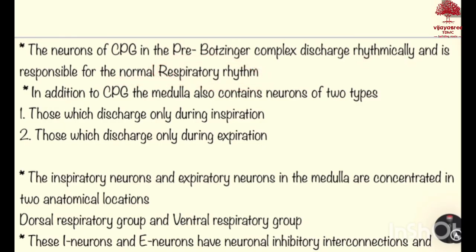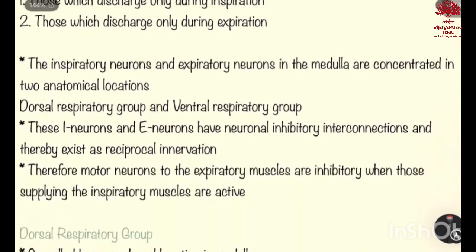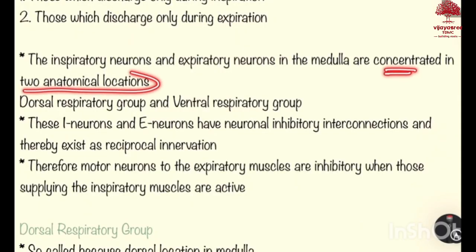In addition to the CPG, the medulla also contains neurons of two types: those which discharge only during inspiration and those which discharge only during expiration. The inspiratory neurons and expiratory neurons in the medulla are concentrated in two anatomical locations: dorsal respiratory group and ventral respiratory group. These I neurons and E neurons have neuronal inhibitory interconnections and thereby exist as reciprocal innervation. Therefore, motor neurons to the expiratory muscles are inhibited when those supplying the inspiratory muscles are active.